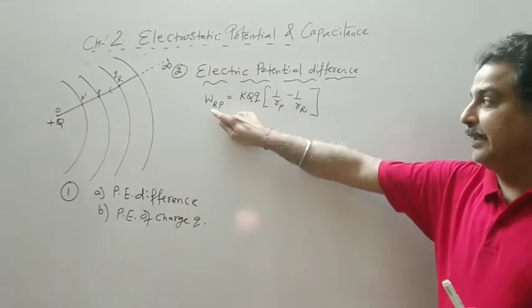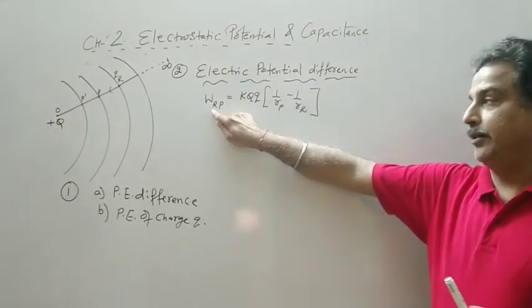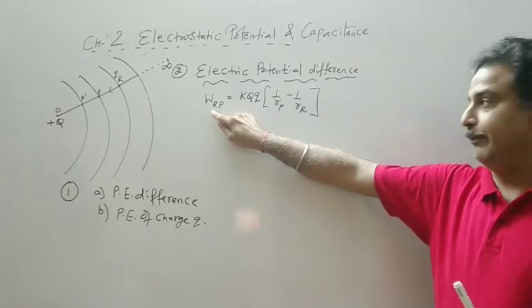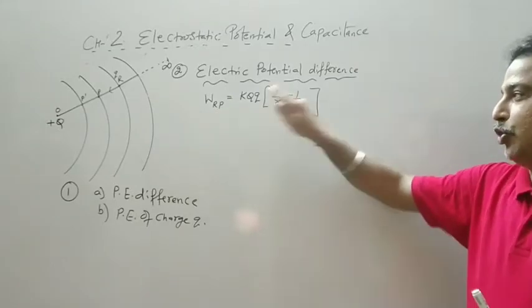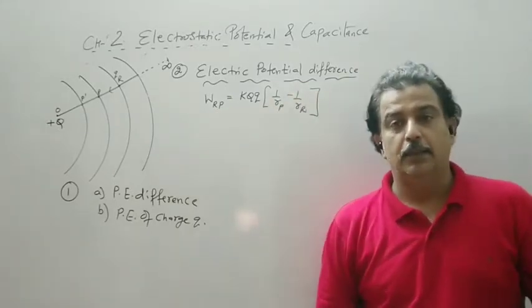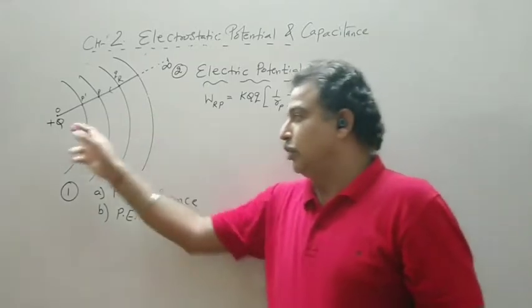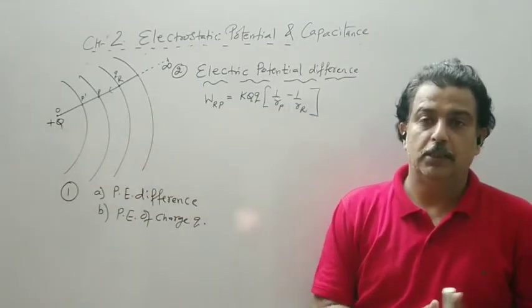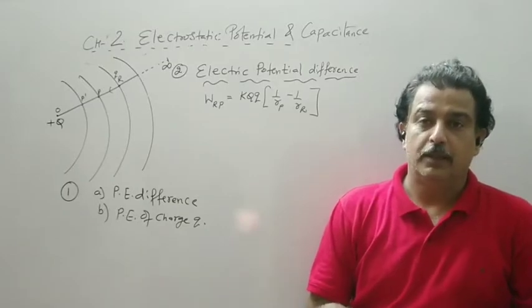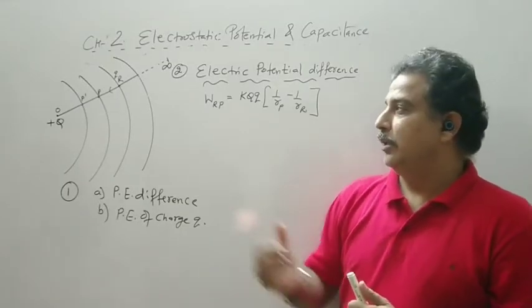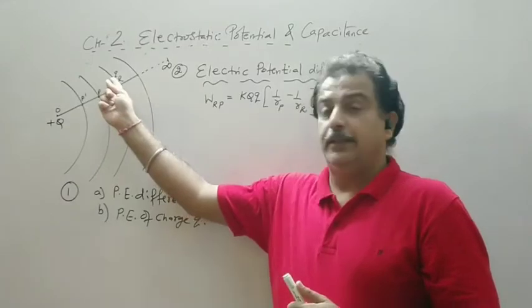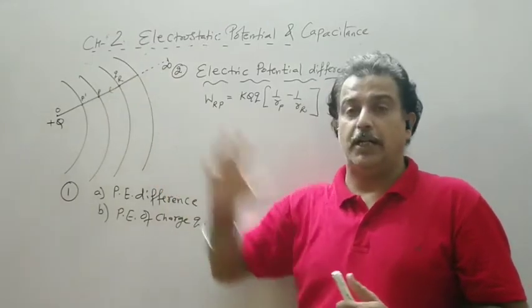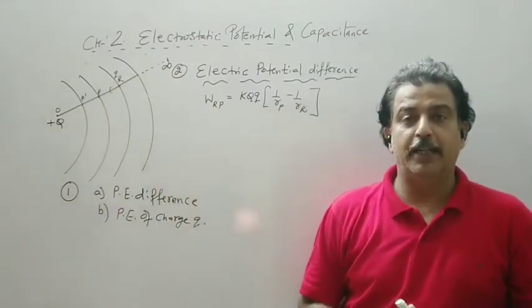Now clearly this work done depends on charge Q. That is, suppose the source is 1 coulomb. Now, instead of bringing this small Q charge, I bring a test charge.